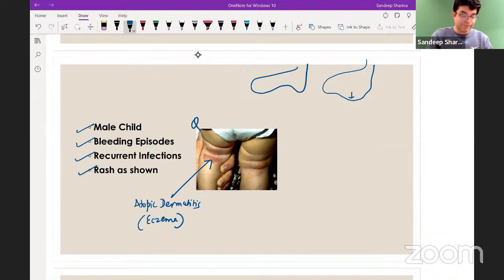So male child, bleeding episodes, recurrent infection, atopic dermatitis or eczema. This is the classic triad of a syndrome known as Wiskott-Aldrich syndrome.